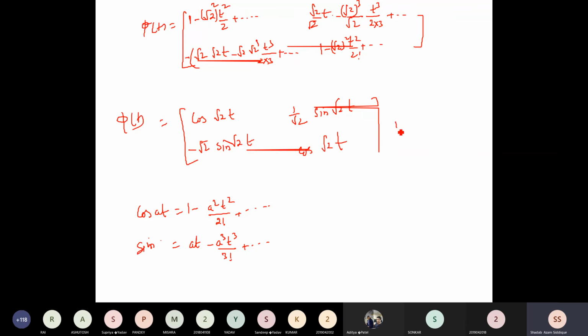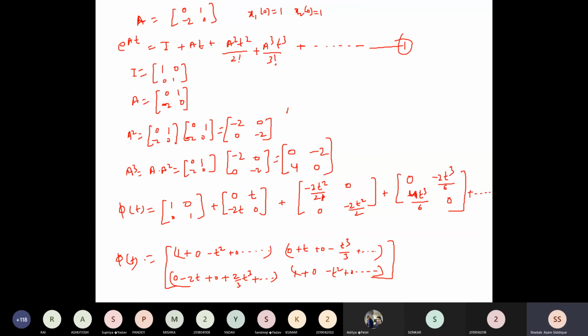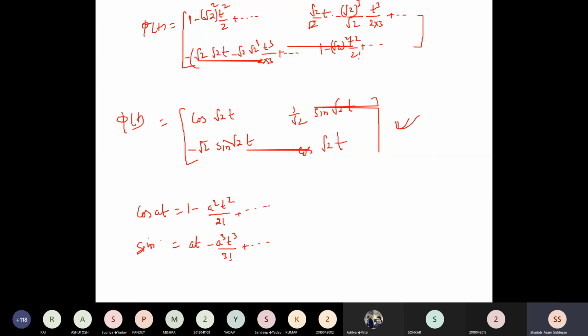So this is our phi of t, solved in terms of what was asked in the problem. In the problem it is asked to obtain the state transition matrix in the form of e to the power At. So I have solved using the e to the power At form. Again, if you are asked to solve using the e to the power At form, you should do it in this way only. Otherwise you can go through phi of t in a Laplace form.